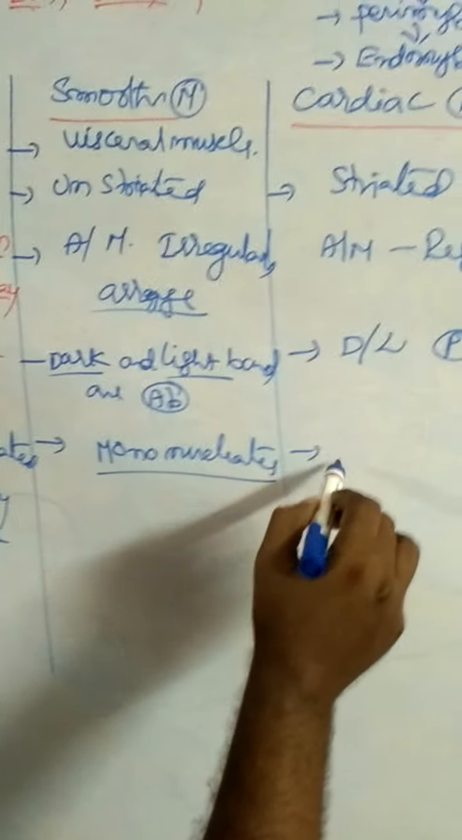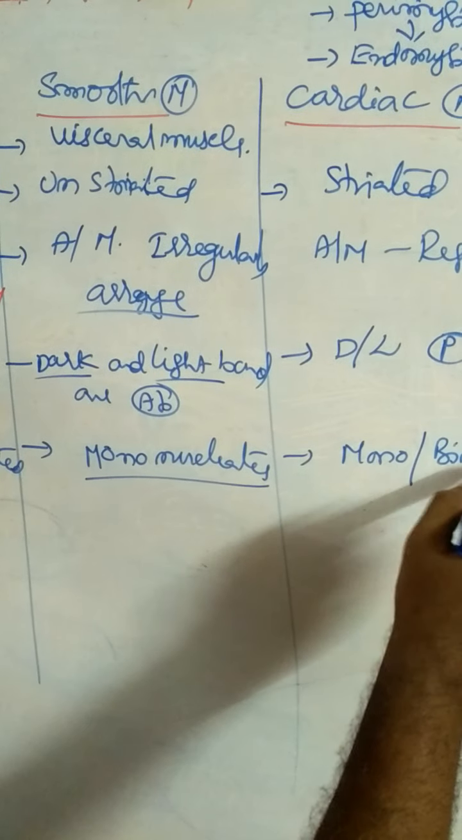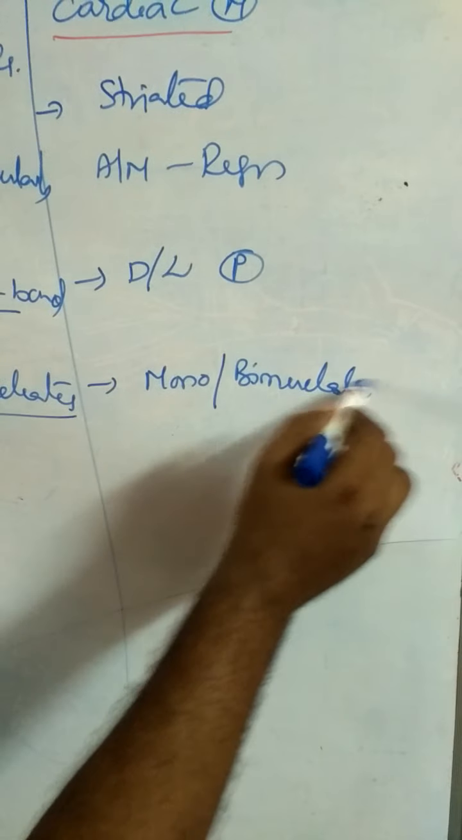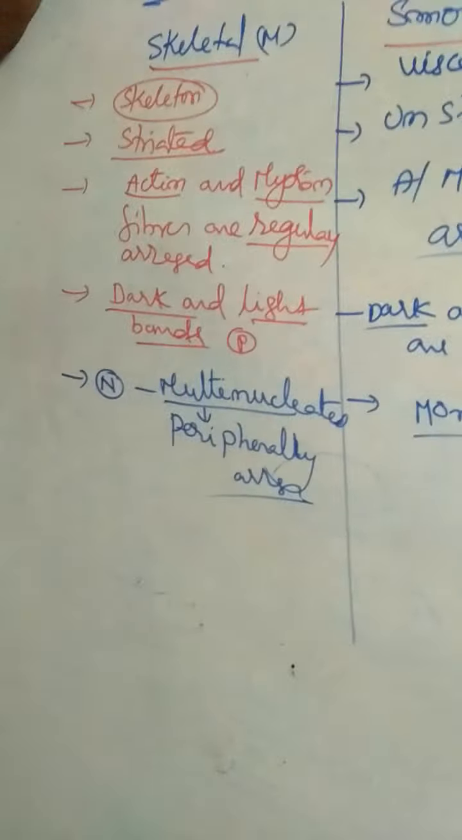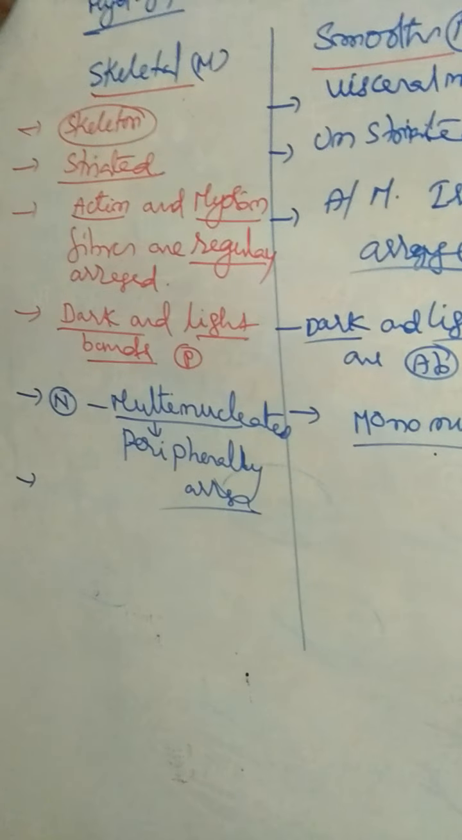Here mono or binucleate. One or two nuclei present at the center of the cell. Here center of the cell. Here also center of the cell. Here peripherally arranged.